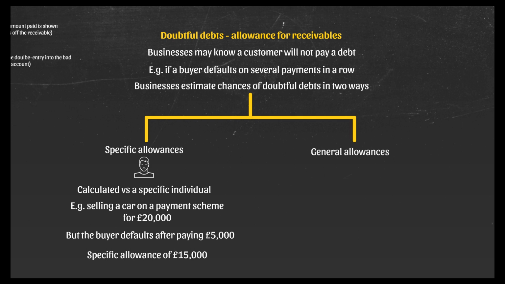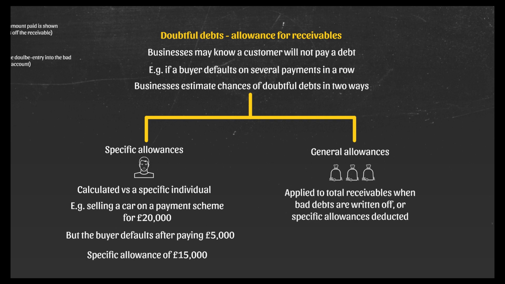And general allowances are applied to total receivables once they have any bad debts written off or specific allowances deducted. Companies will often use an average to calculate these general allowances. So for instance, if a company is owed £1 million in debt and on average 5% of its debts aren't paid off, then it may create a general allowance of £50,000 to cover these doubtful debts.